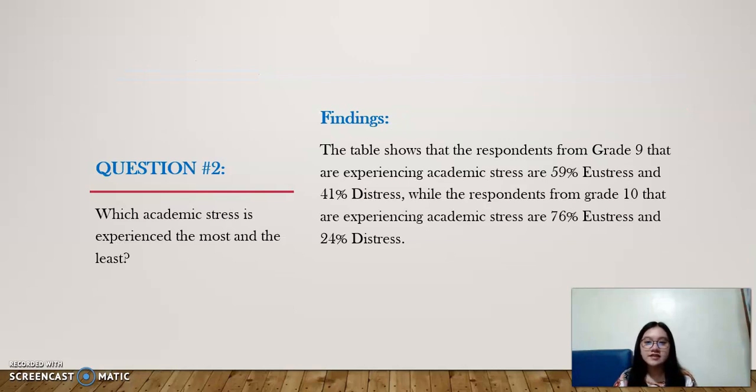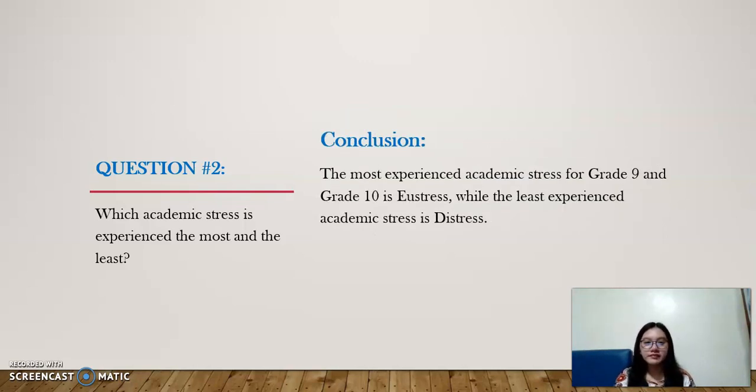For the findings, the table shows that the respondents from grade 9 that are experiencing stress are 59% eustress and 41% distress, while the respondents from grade 10 that are experiencing academic stress are 76% eustress and 24% distress. In conclusion, the most experienced academic stress for both grade 9 and grade 10 is eustress, while the least experienced academic stress is distress.